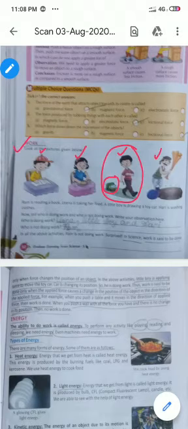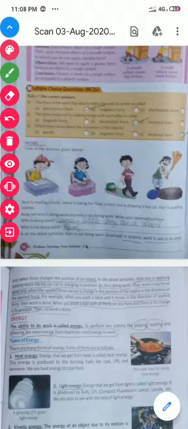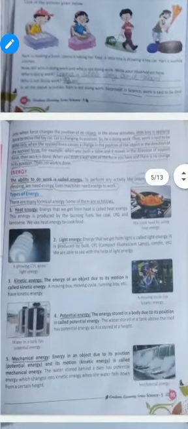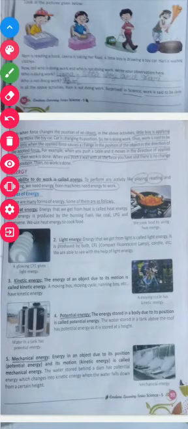Now, next we will discuss, students, about what is energy. We all know to do some work, we need to have energy. That means ability to do work is called energy.